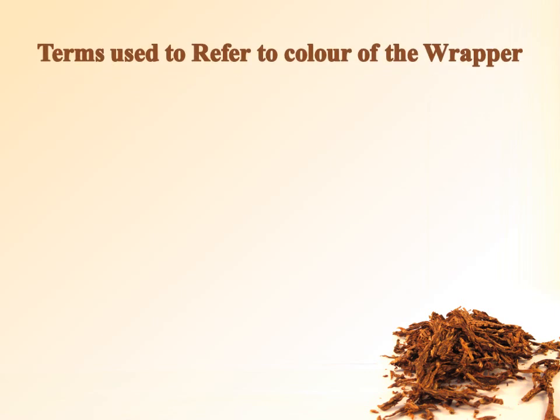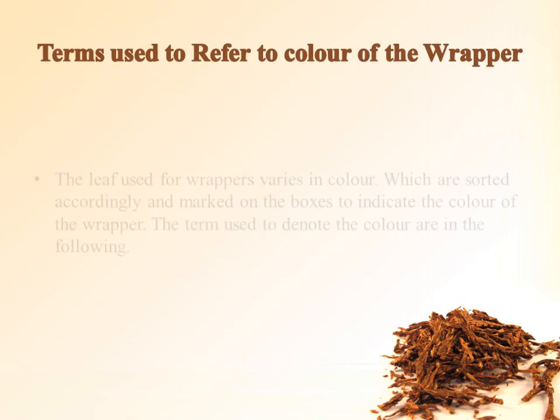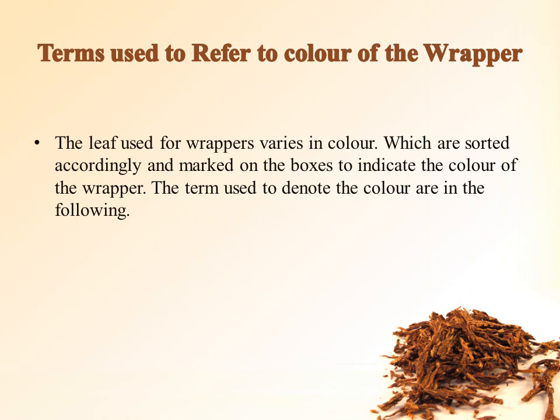Terms used to refer to the color of the wrapper. The leaf used for wrappers varies in color, and is sorted accordingly and marked on the boxes to indicate the color of the wrapper. Many of the guests generally denote the color only and then order the cigar.